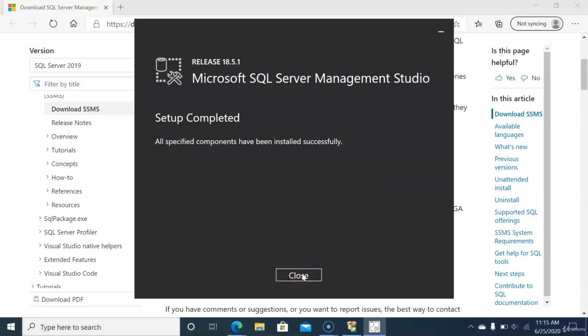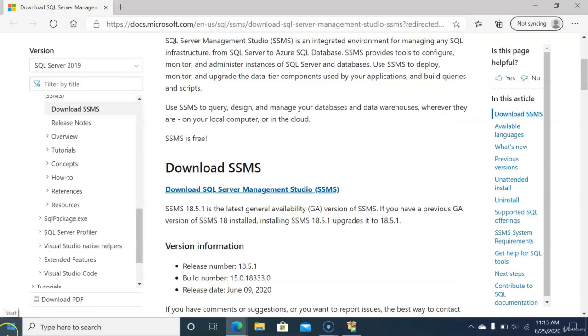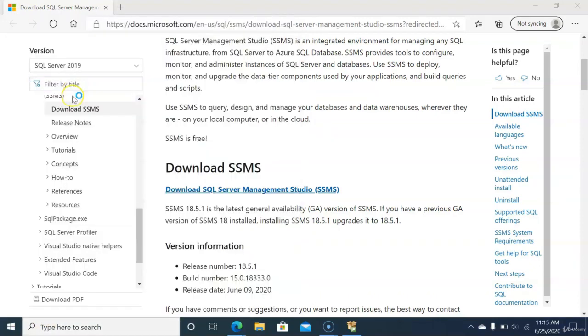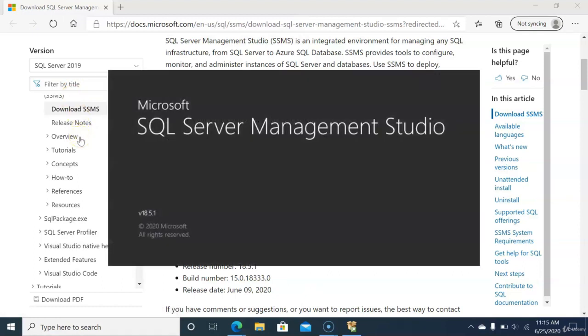So first we'll click Close to exit the installation wizard, and then we'll click the Start button at the bottom left corner of the screen, and then look up under Recently Added at the top and click SQL Server Management Studio. Now it's possible that on your machine, SQL Server Management Studio won't appear under Recently Added Applications, but if not, that's no big deal. Just type the name of the application, SQL Server Management Studio, in the search bar at the bottom left, and it should appear. Now, this is a pretty big application, so the very first time you open it, it's possible it will take a couple minutes to open. So I'm actually going to fast forward a little bit here.